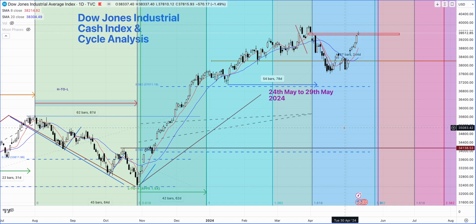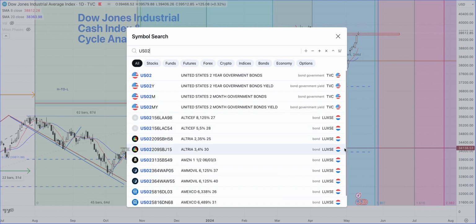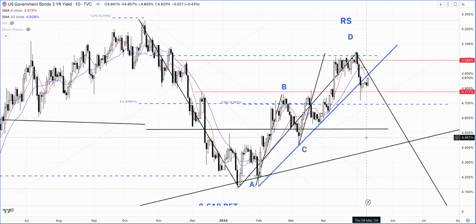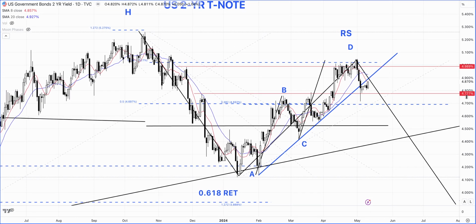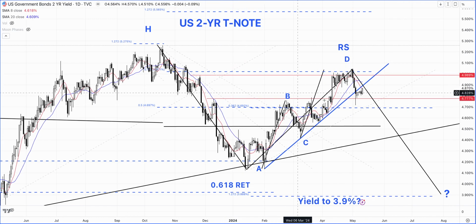Okay, so now we'll begin to take a look at the bond markets. We'll start by taking a look at the 2-year treasury note. And here, I already covered some of it last Friday, so I'll just do a brief one. And here last Friday, we can see some yields actually begin to move up.